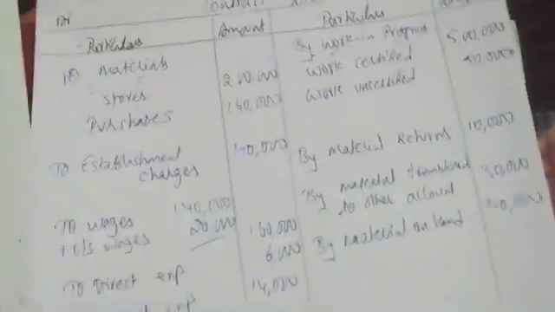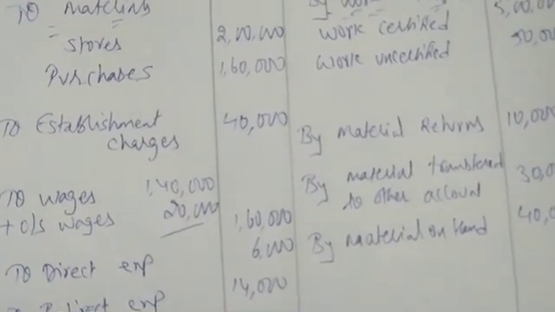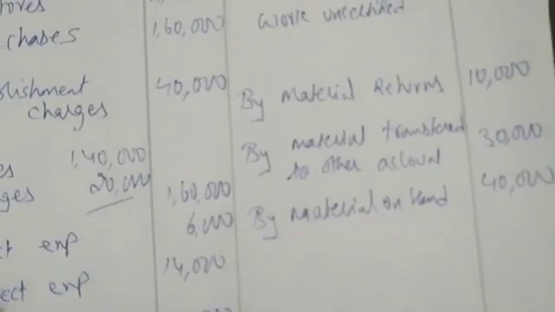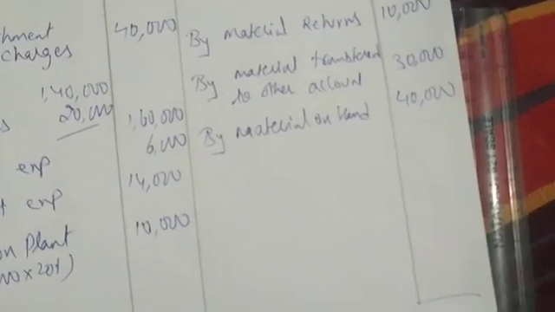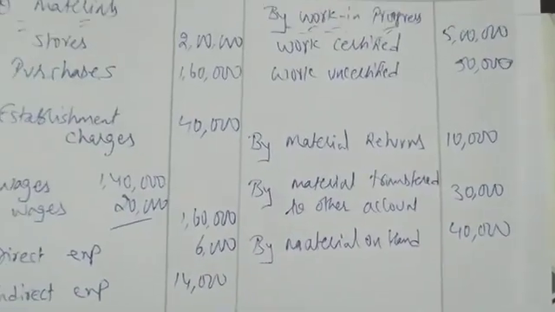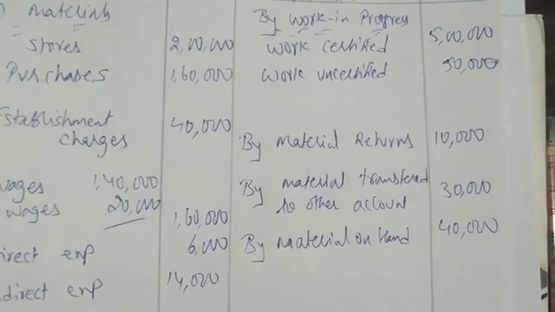So first let us find out notional profit. So credit total, we have first 5 lakhs plus 50,000 plus 10,000 plus 30,000 plus 40,000. 6 lakh 30,000 we are getting total. Let me check the total once. 5 lakh plus 50 plus 10 plus 30 plus 40, 6 lakh 30.